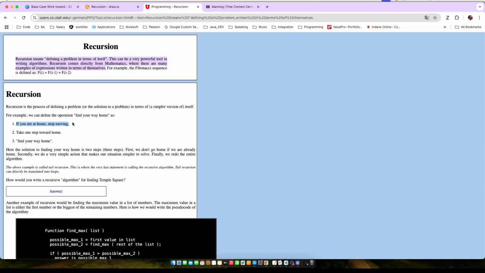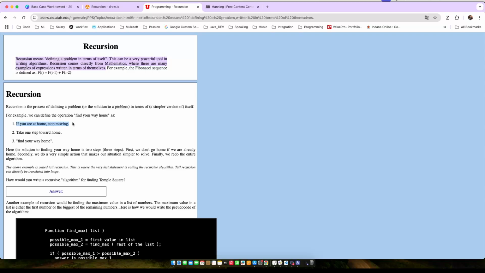If you do not have an exit condition, you will end up calling the same function again and again and again. So there has to be some exit condition where you feel, okay, I have solved this problem and I do not need to call this function again. That's what we call the exit condition, or sometimes the base case.